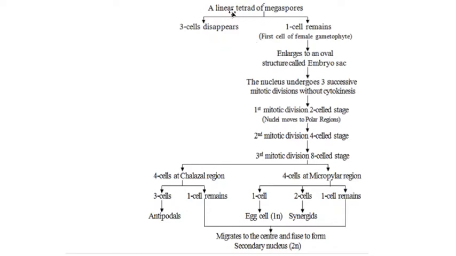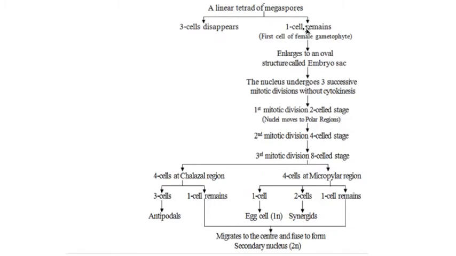Three disappear and only one remains, which forms the embryo sac. That's why our embryo sac can be described as monosporic. Now, this remaining cell is called the functional megaspore.